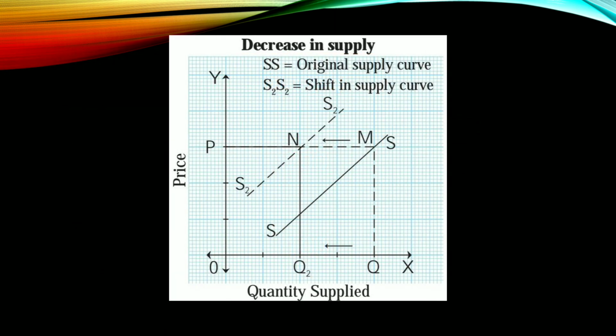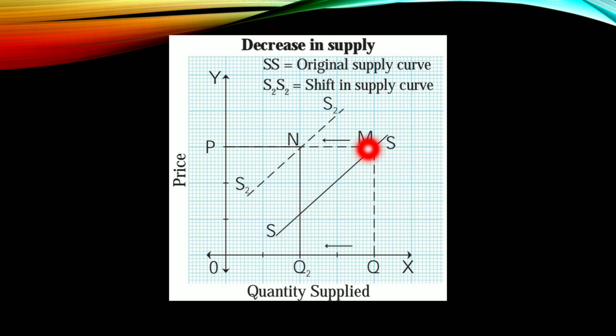Clear? So this again we have to show in a graph. On the Y-axis price, X-axis quantity supplied. P means price, that is constant. Earlier supply was more, that is OQ. Quantity supplied is on the X-axis, right? So OQ was the supply, that is why SS was the supply curve.